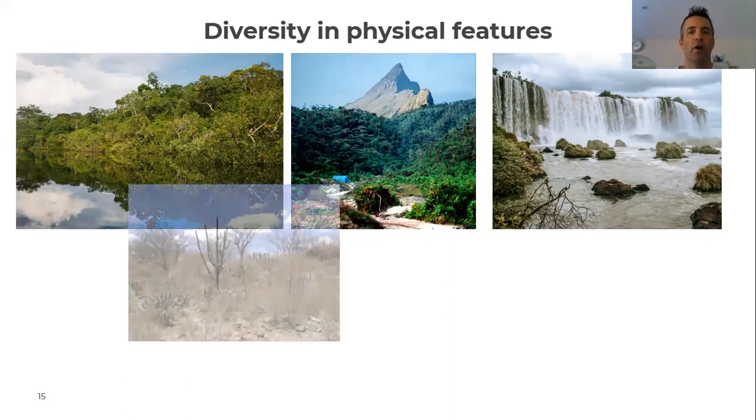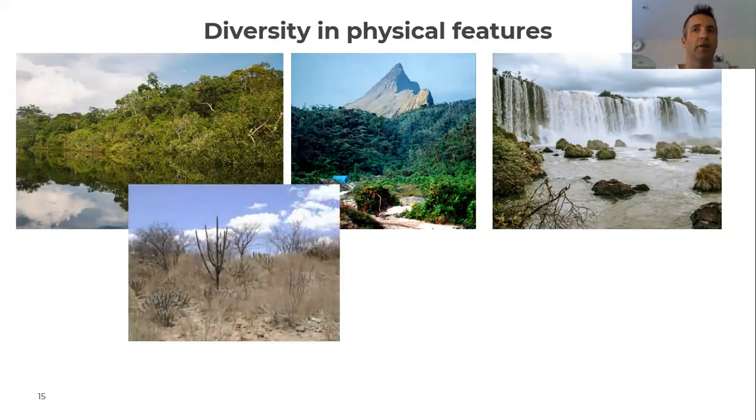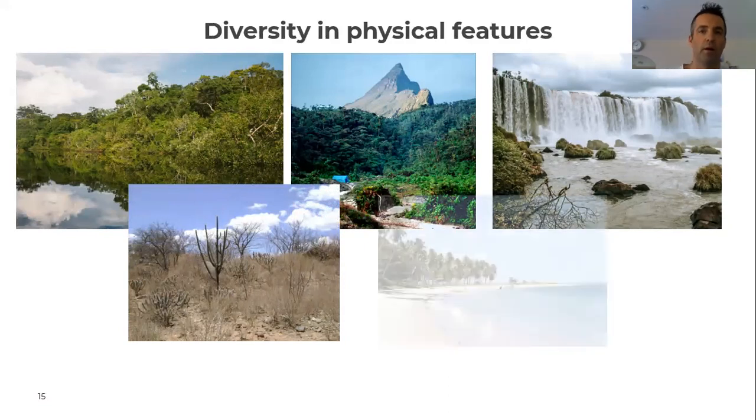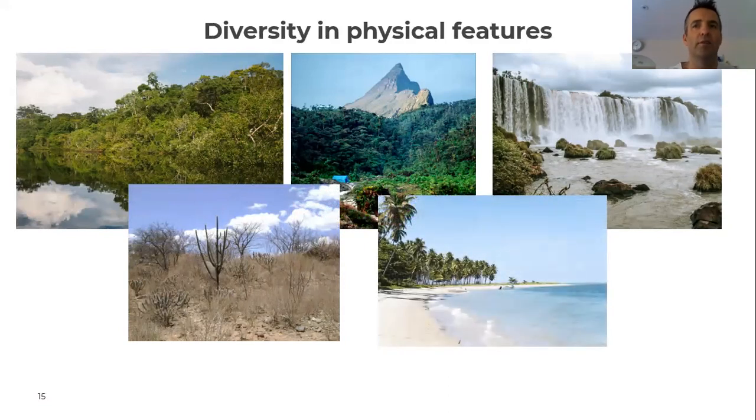Then we have the drier desert areas like the Caatinga that we looked at in a previous lesson as well, and that's in the northeast of Brazil. And then we have the coastal plains within Brazil as well. And the coastline goes all the way along the east side of the country. So because it's such a huge country, the weather changes, the landscape changes, and the physical features change throughout the country.